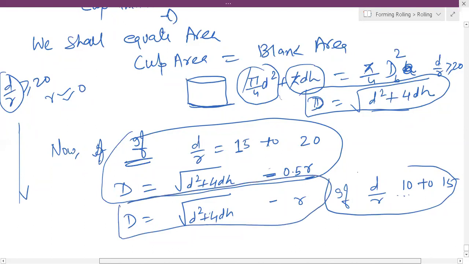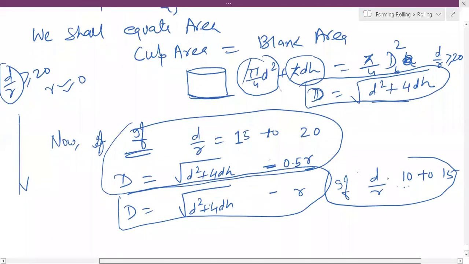So basically, you now have three formulas. Always capital D is the blank diameter, small d is the inside diameter, and h is the complete, overall height. So D is equal to the square root of d square plus 4dh. This is one formula, this is the second one, and this is the third one.